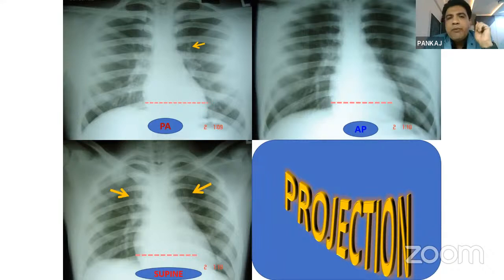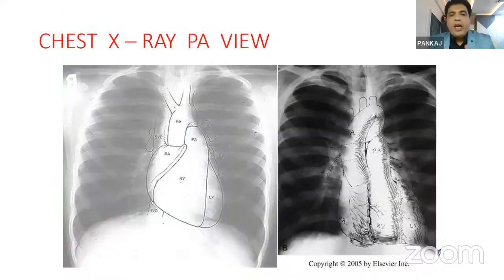Here I wanted to tell one very important thing: these X-rays belong to the same patient. They are not different patients. When you do a PA view, it appears to be a normal size heart. When you do the AP view, it gives a pseudocardiomegaly, and in the supine position, pseudocardiomegaly can sometimes also occur. The AP view that we commonly or unknowingly advise shows cardiomegaly where there was no such problem in the patient. So whenever possible, we should advise a PA view so that pseudocardiomegaly can be avoided.